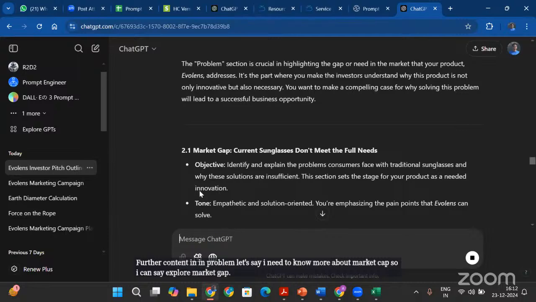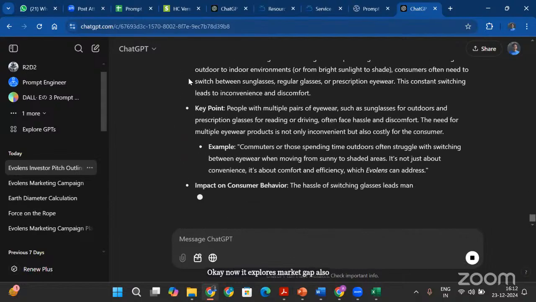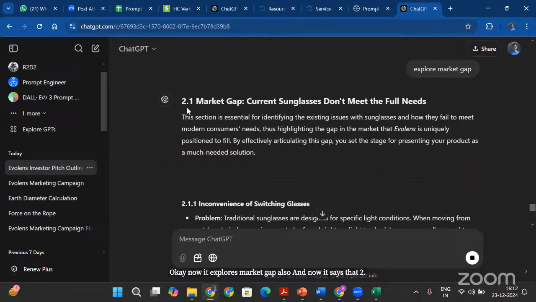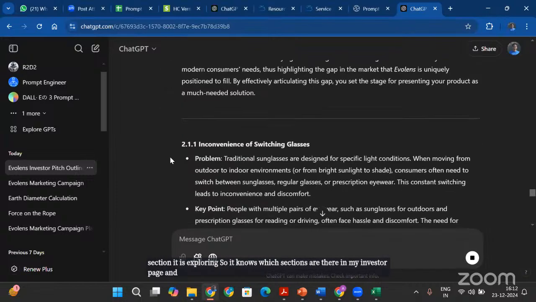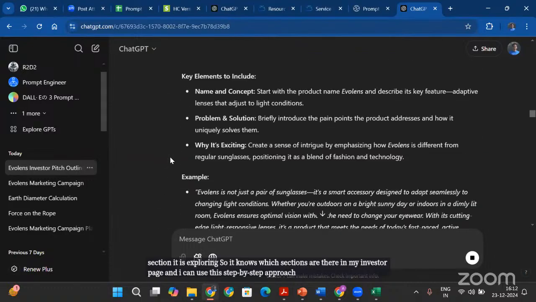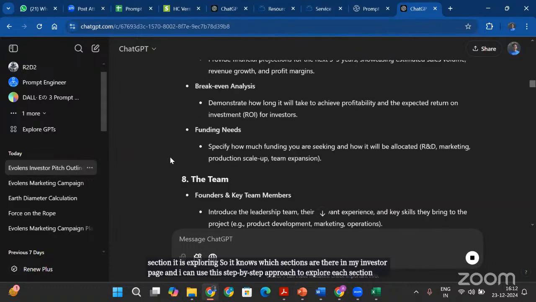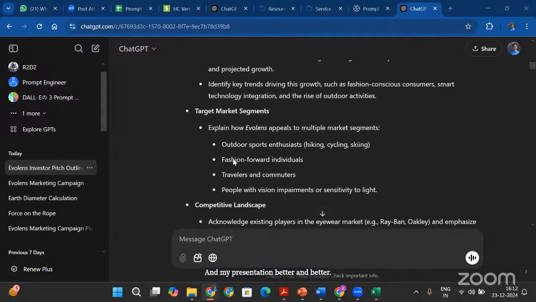Now it explores the market gap also, and it says 2.1.1, so this is the section it is exploring. So it knows which sections are there in my investor pitch, and I can use this step-by-step approach to explore each section and then make my PPT and my presentation better and better. So, least to most prompting.